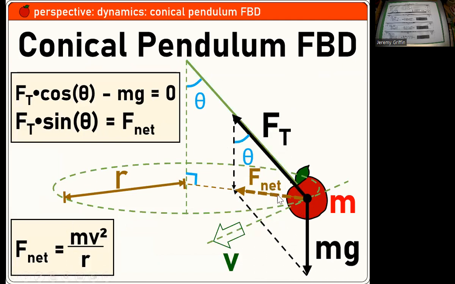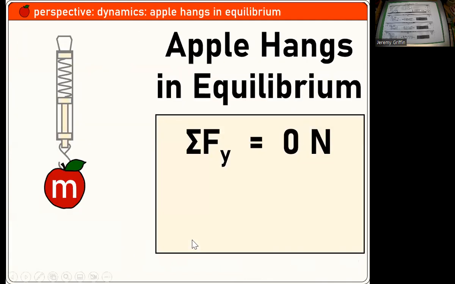All right, so this brown net force, which is really the sum of the two black forces shown there, which are the only two forces, the tension and the weight, that is your centripetal force right there. Right? m v squared over R.